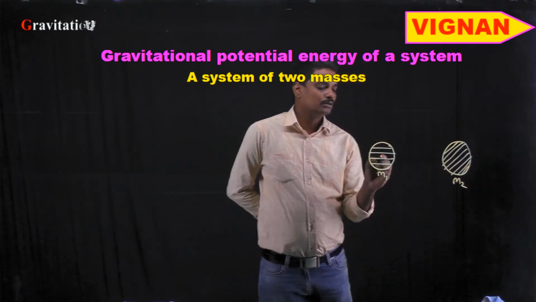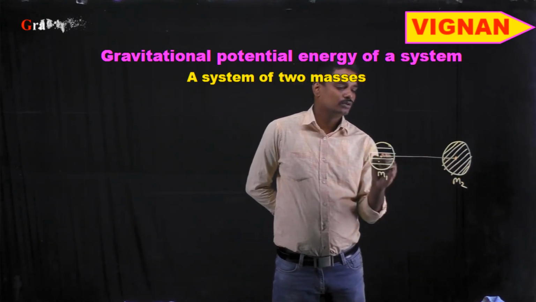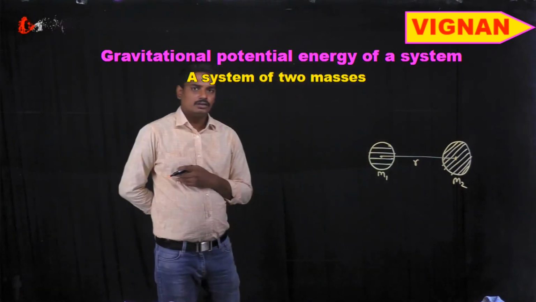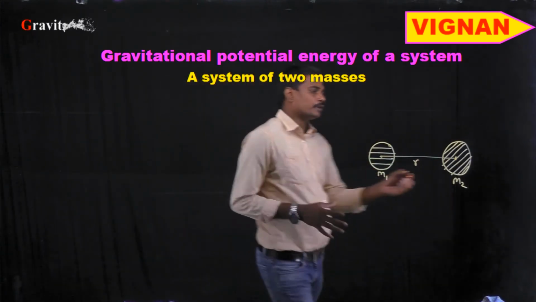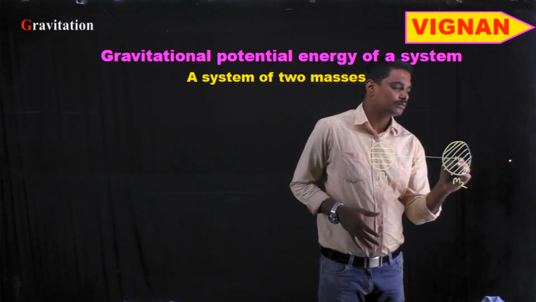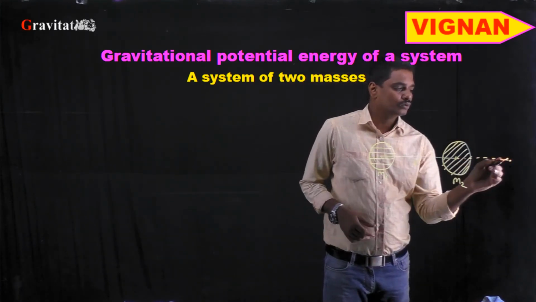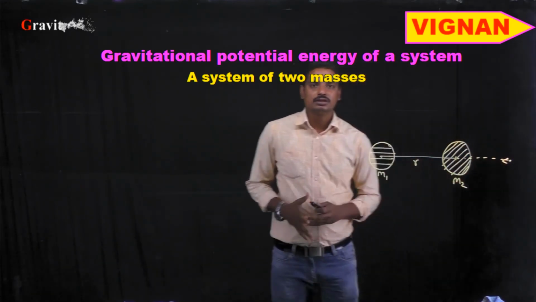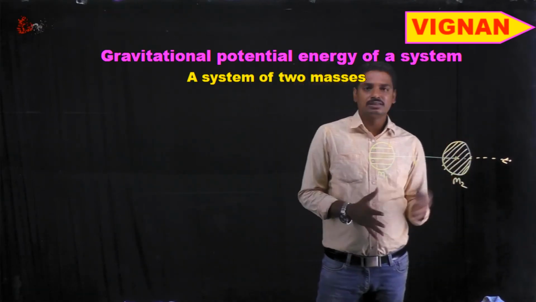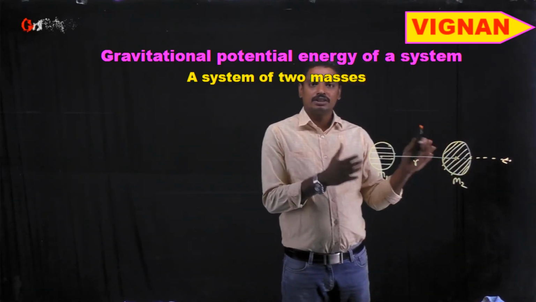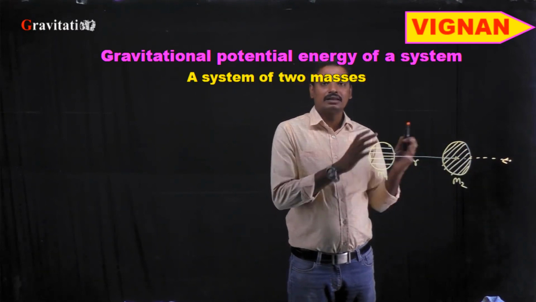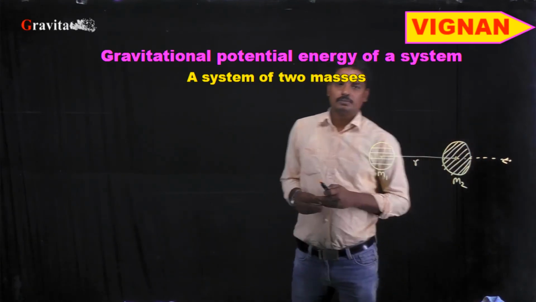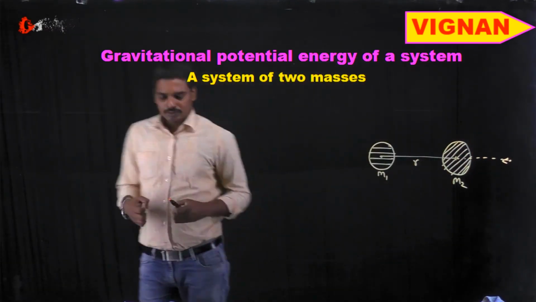So I need to calculate the force acting on this particle and the work done in bringing this mass from infinite position to this particular position. This is nothing but the gravitational potential energy.